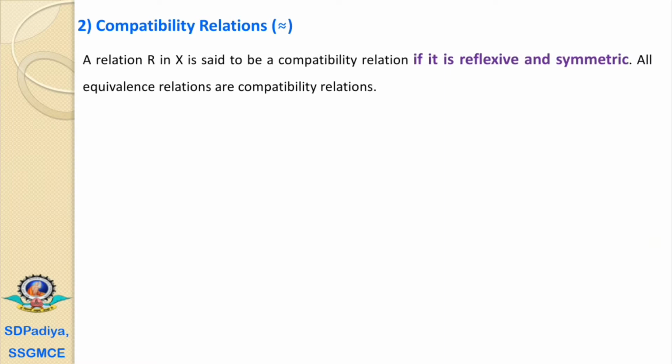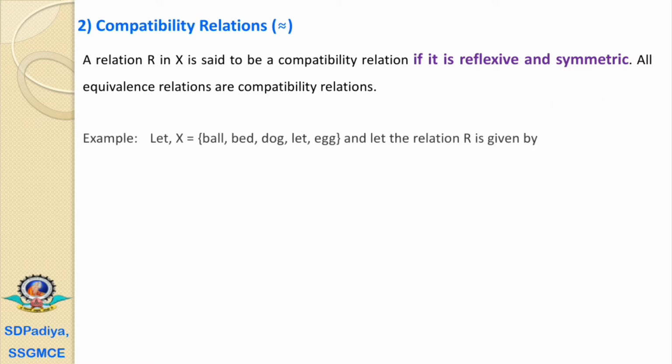The second topic is here, that is the compatibility relations. This compatibility relation is denoted by this symbol. The relation R in a set X is said to be a compatibility relation if it is reflexive and symmetric. All the equivalence relations are compatibility relations. We have already covered in our previous videos the meaning of reflexive and symmetric. If every node has a relation with itself, then we call it reflexive, and if X has a relation with Y and Y also has a relation with X, then we call this relation symmetric.